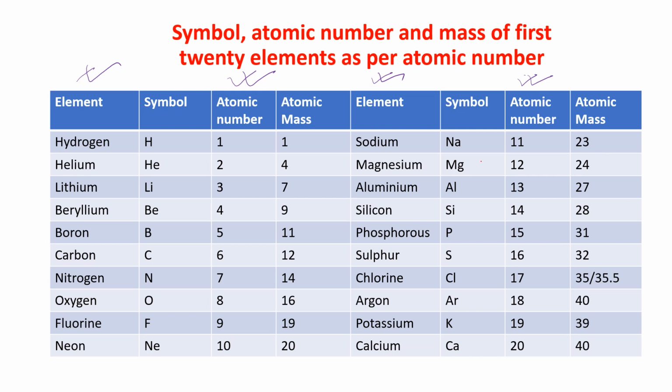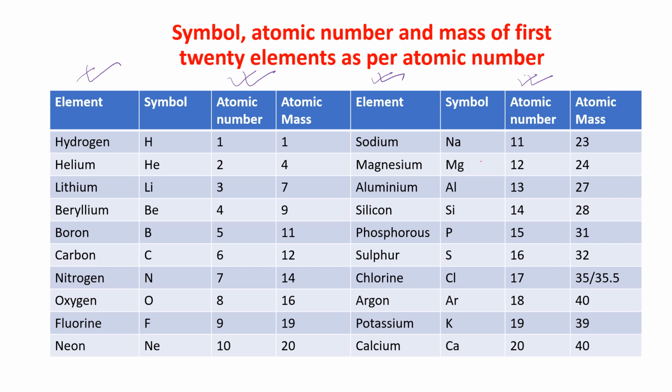Now children, these elements with atomic number and the symbol you have to learn, and for that you have to write it in your notebook. So I am giving you a homework that you have to write this table 10 times in your notebook, and when the school reopens I will ask for that notebook from you. So you have to learn it, and without writing you cannot learn it.